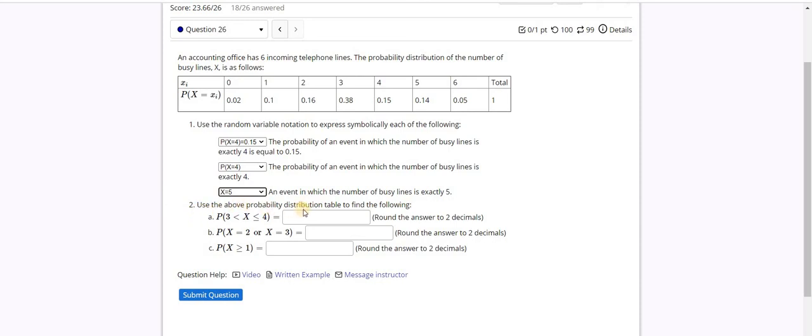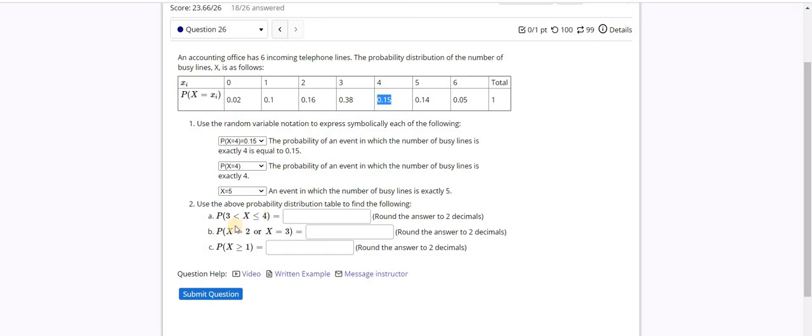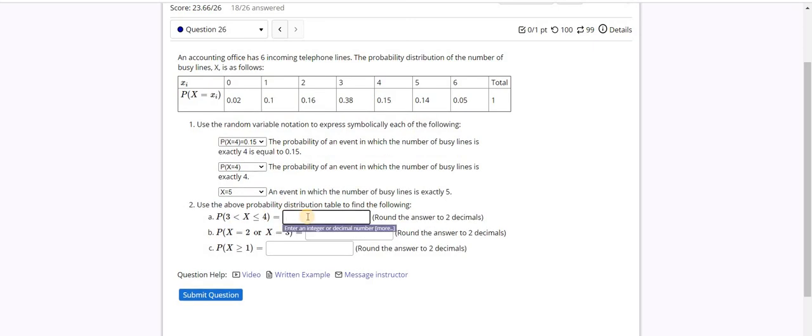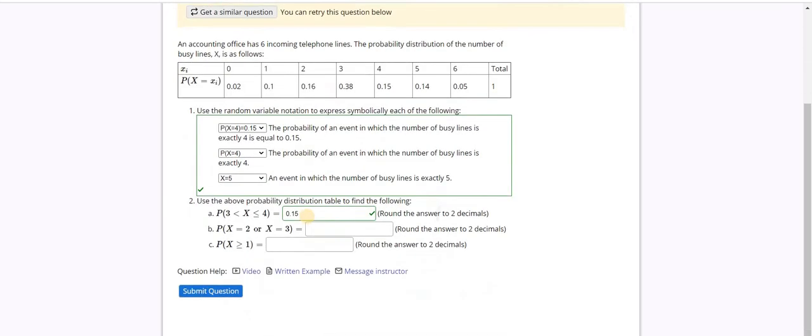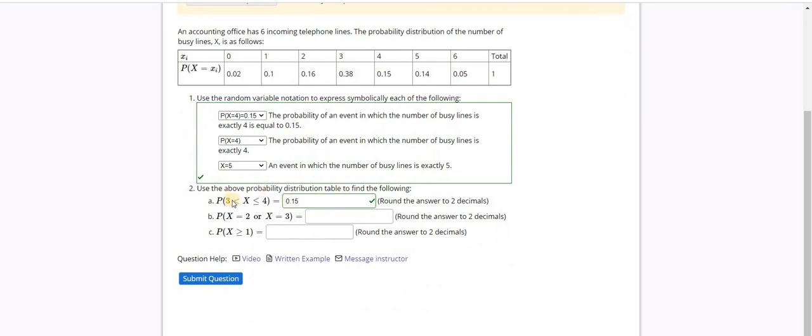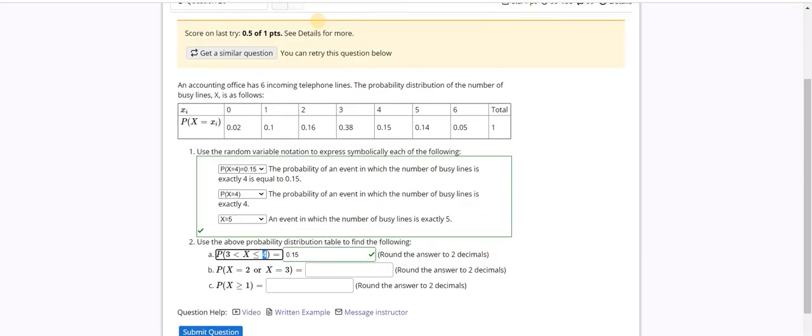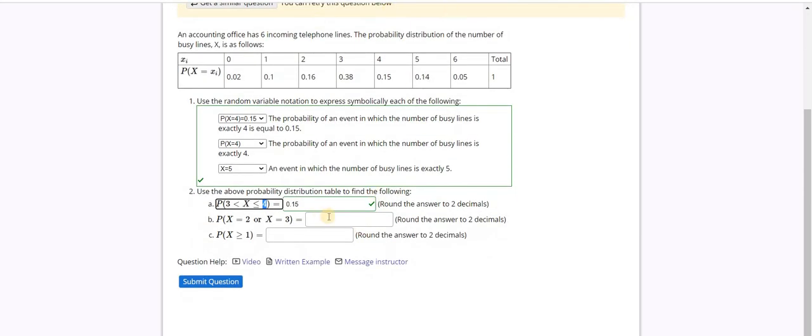Use the above probability distribution table to find the following. We want to find the probability that X is greater than 3. That means it's strictly greater than 3 and less than or equal to 4. That is the probability of 4 only because 3 is not included. So 0.15 is the answer for that one. If your question shows the same numbers, so let's say this number was 3 and this number was 3, then try to find another version of the question because it's not going to work.